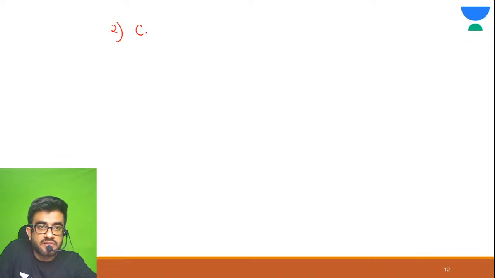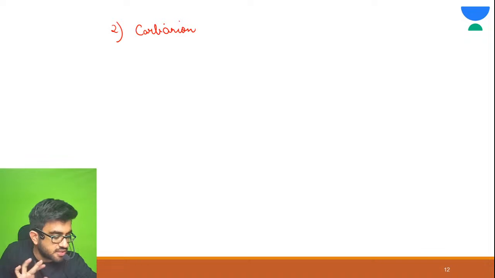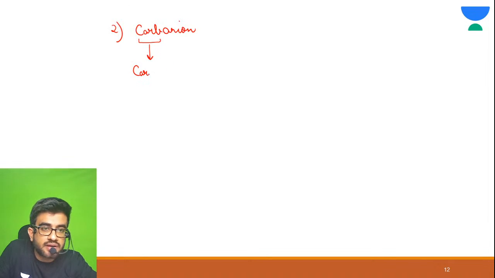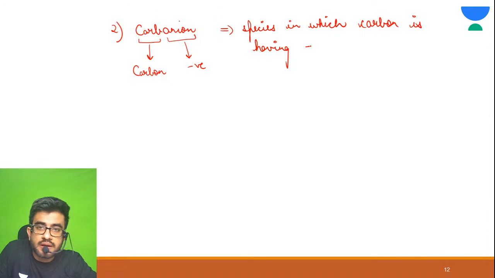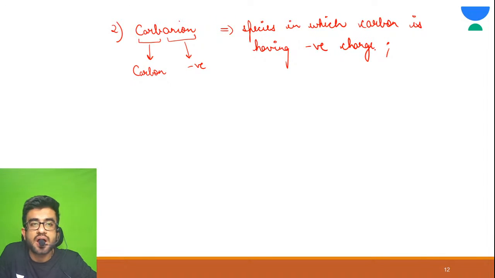Second type of intermediate is carbanion. I'll explain you each and everything. Just attend this complete lecture. Today we are going to practice a lot of questions also. Carbanion means negative charge. So species in which carbon is having negative charge are known as carbanion.